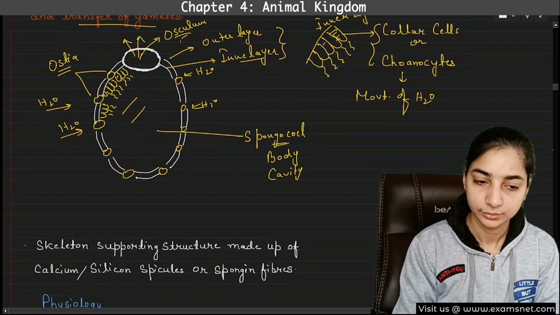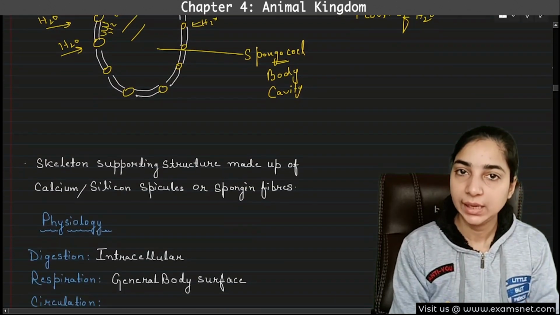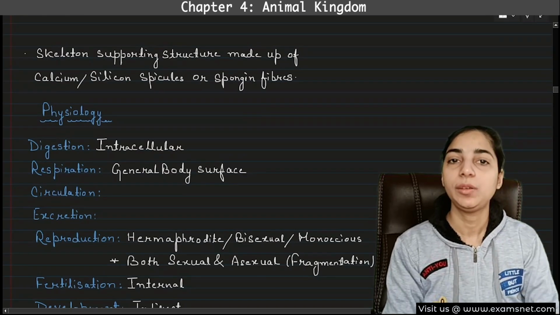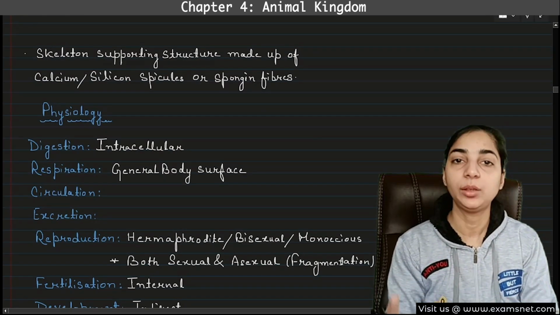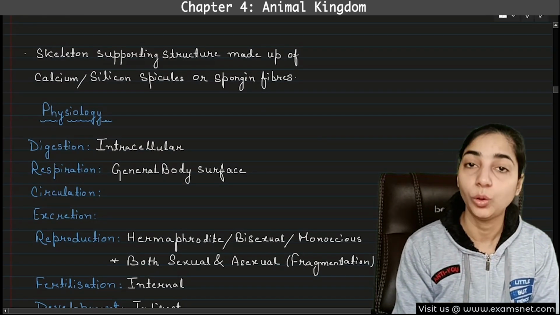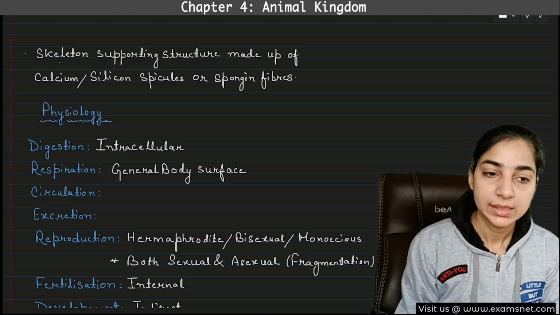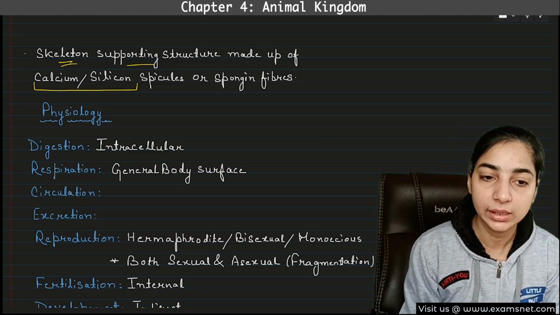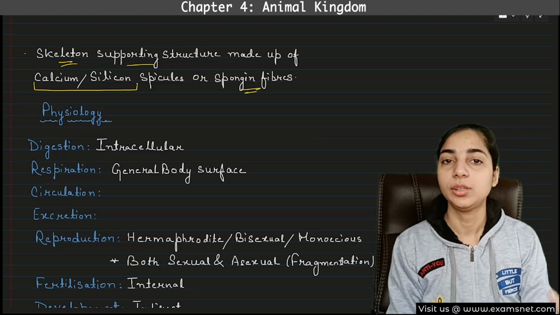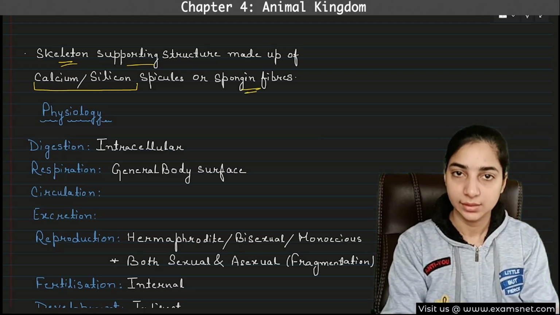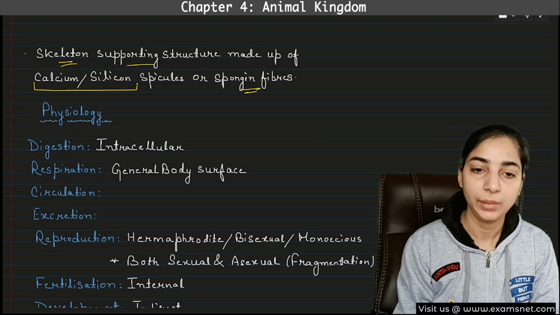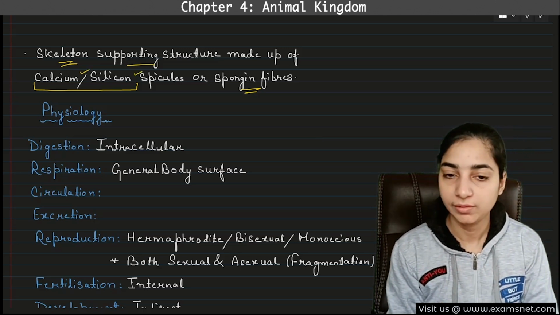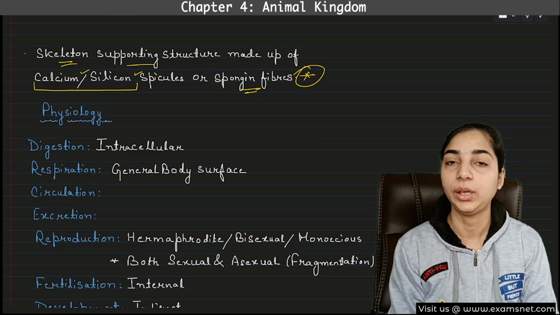Now, our body contains a skeleton made up of bones. Similarly, these poriferans also have a skeleton, but it is not made up of bones or cartilage. So what are they made up of? The skeleton supporting structure is made up of calcium or silicon spicules or spongin fibers. So the skeleton of the poriferans is made up of calcium or silicon spicules or spongin fibers. Again, this is an important point to note.